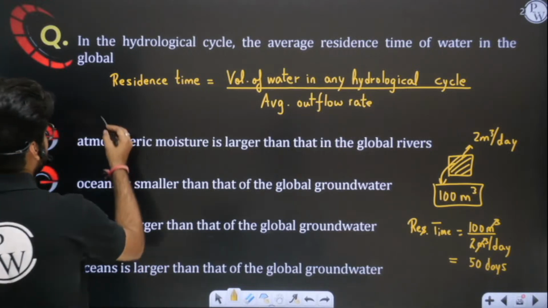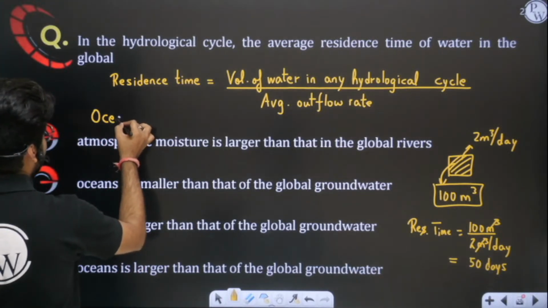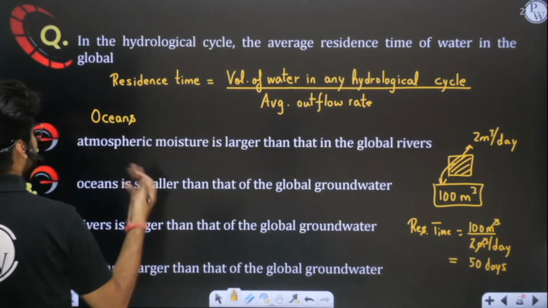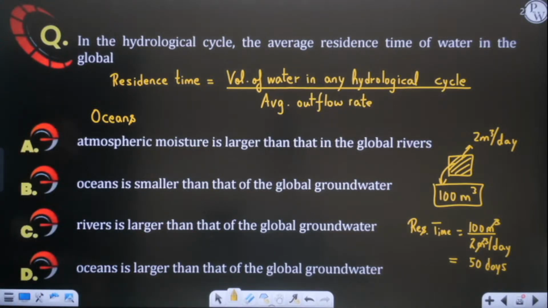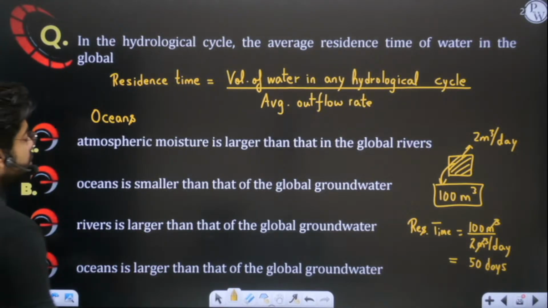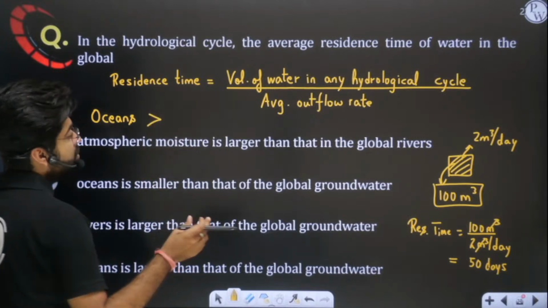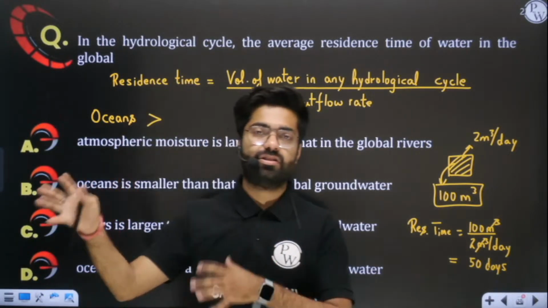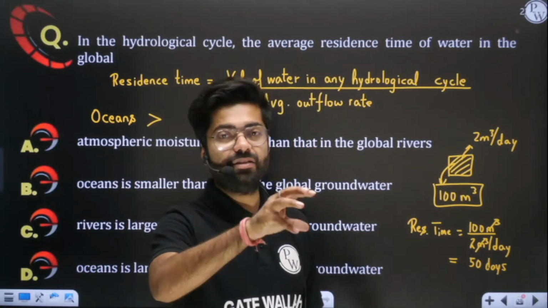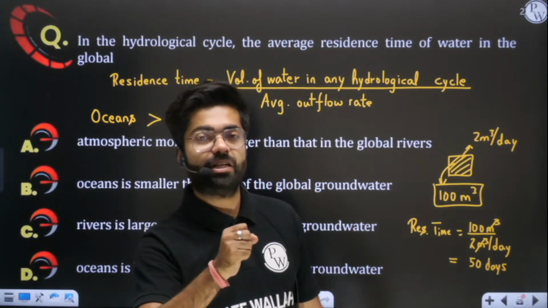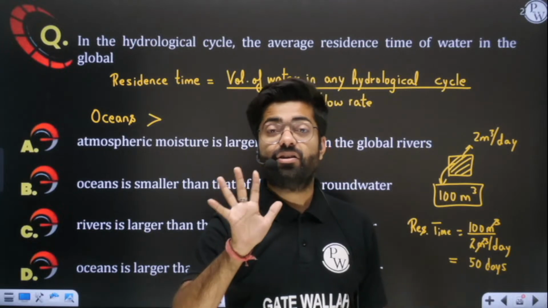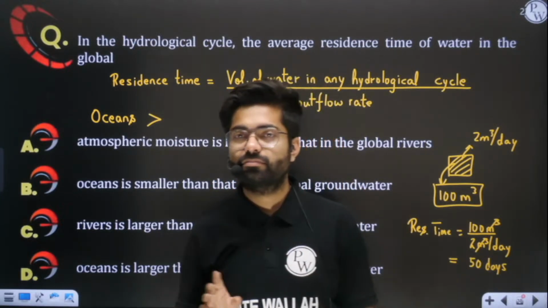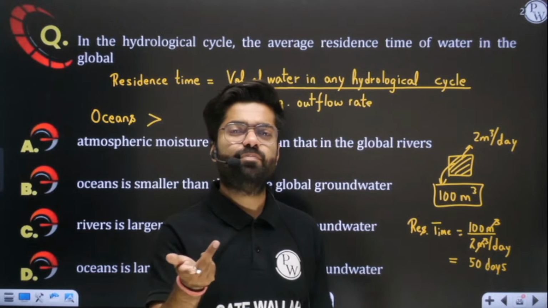So obviously residence time will be maximum in oceans. Basically it is more in oceans. Yes or no? So you have to remember this. Then in groundwater. Sir, why? Because you told us in the very beginning that 97% water is in oceans. Then out of the remaining 3%, 30% is in groundwater and 70% is frozen. And the remaining 0.3% was surface sources.